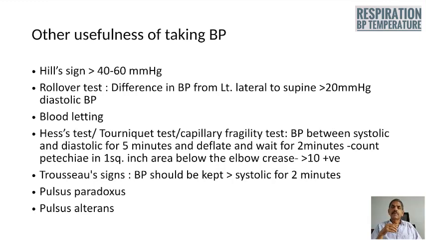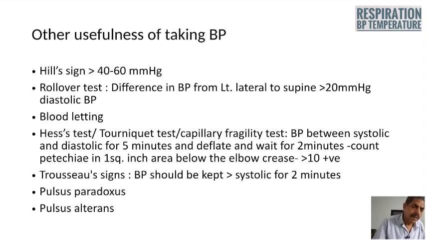Blood pressure measurement can be used in the case of hypocalcemia, where you have to check the Trousseau sign. When you are inflating the BP cuff above systolic level and keeping the pressure elevated for 2 minutes, note the position of the hand, and if it is what is called obstetrician's hand, that's a point in favor of hypocalcemia.